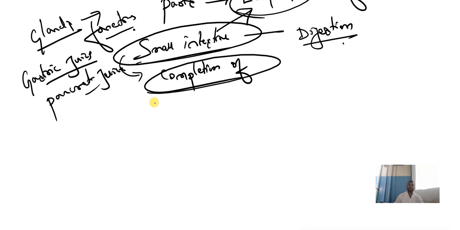And which acid is present in the stomach? HCl. Hydrochloric acid is present in the stomach. Clear? And coming back to the topic, respiration.